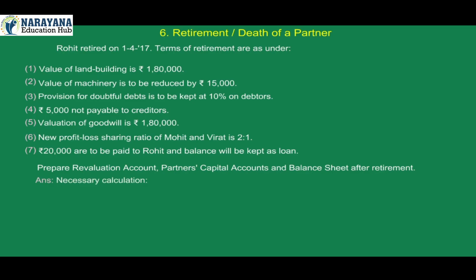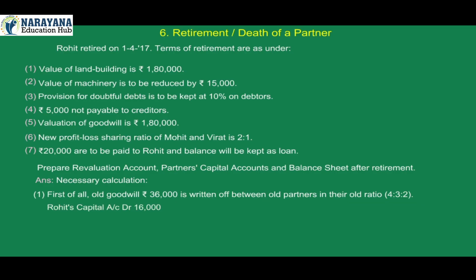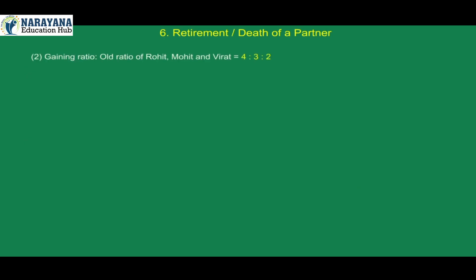Answer. Necessary calculation. 1. First of all, old goodwill Rs 36,000 is written off between old partners in their old ratio 4:3:2. Rohit's capital account debit 16,000, Mohit's capital account debit 12,000, Virat's capital account debit 8,000, to goodwill account 36,000.